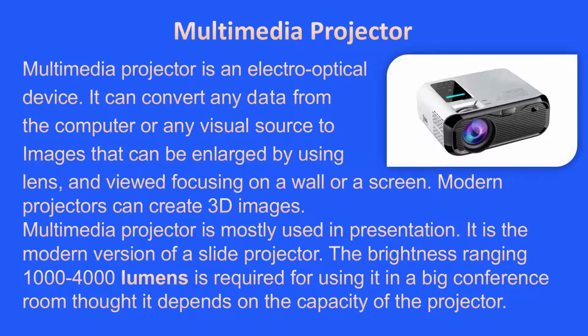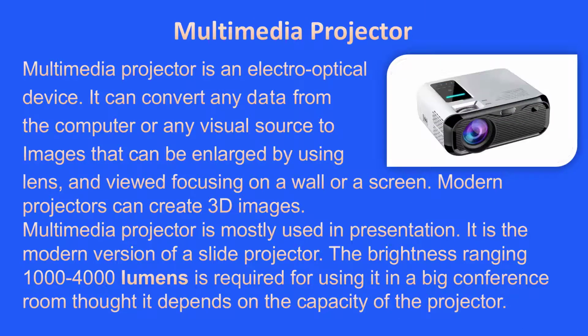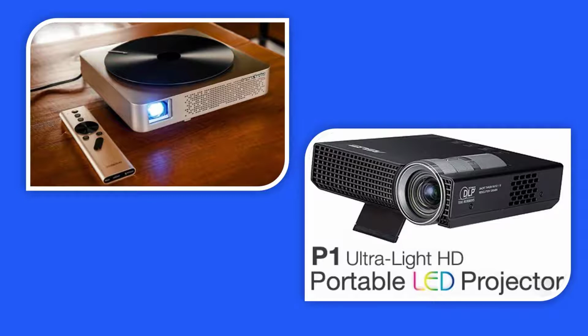A brightness ranging from 1000 to 4000 lumens is required for using it in a big conference room, though it depends on the capacity of the projector. Now, what is lumen? Lumen is an international unit that measures the total quantity of light emitted by a source, and you will know it in detail in higher classes. The lamp of a projector must be changed after using 4000 hours. Another kind of projector uses LED technology that can be used for 20,000 hours, though its price is comparatively high.